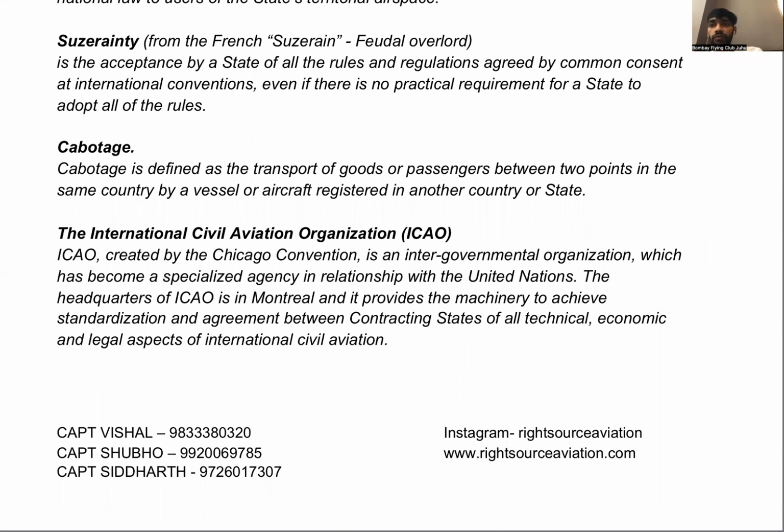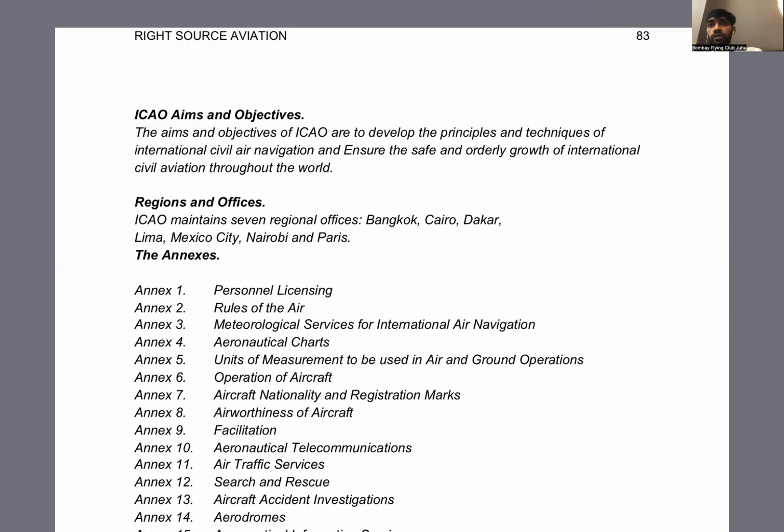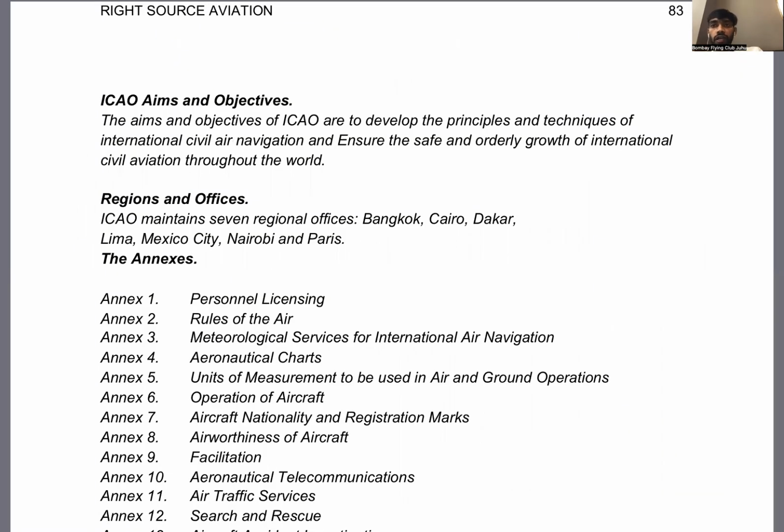What is ICAO then, and what are the objectives of ICAO? That is, the aims and objectives, or the purpose for establishing this organization. So, to develop the principles and techniques of international civil aviation and navigation, and ensure safe and orderly growth of international civil aviation. What are the regions and offices of ICAO that we have understood? That is Bangkok, Cairo, Dhaka, Lima, Mexico City, Nairobi, and Paris. These are the places where the sub-regional offices of the International Civil Aviation Organization are.